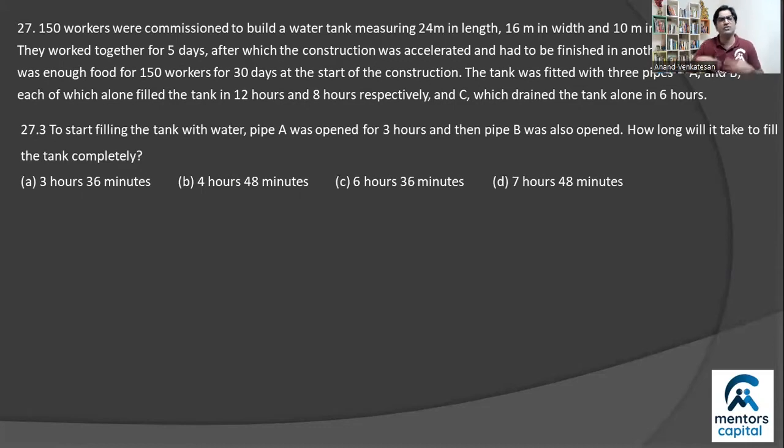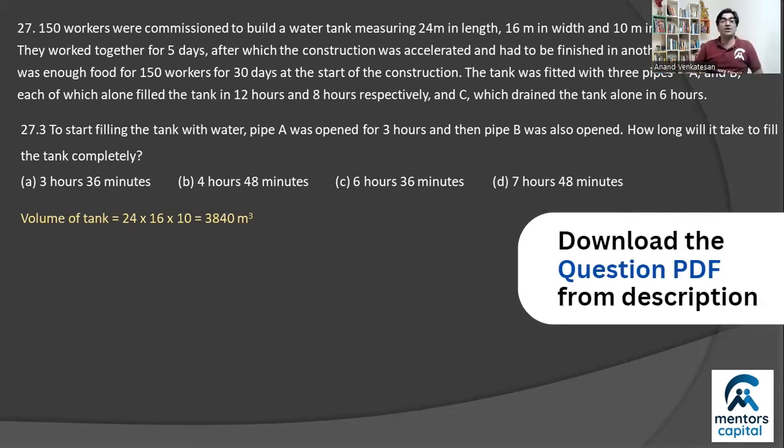And instead of assuming work, you can actually use the volume of the tank as a measure of the work, right? So here you can say the volume of the tank that is being built is 24 times 16 times 10, right? You could even assume a convenient value, but if you just take this value, 3,840 cubic meters of liquid can be filled in this tank.